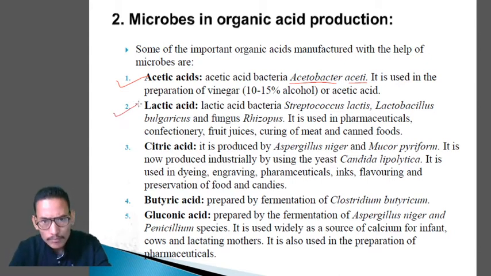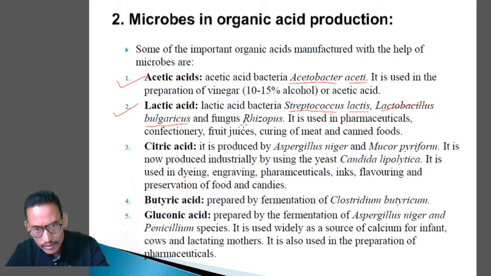It is obtained from potato, starch, corn, molasses with the help of the lactic acid bacteria known as Streptococcus lactis. Remember the name of the lactic acid bacteria, Streptococcus lactis and Lactobacillus bulgaricus, and even from the fungus Rhizopus.